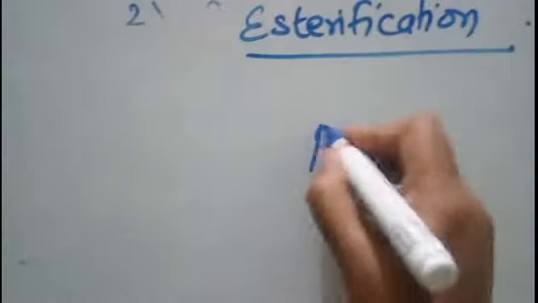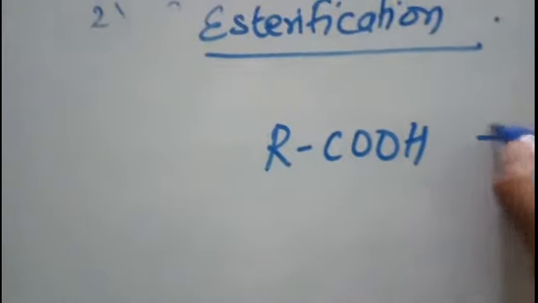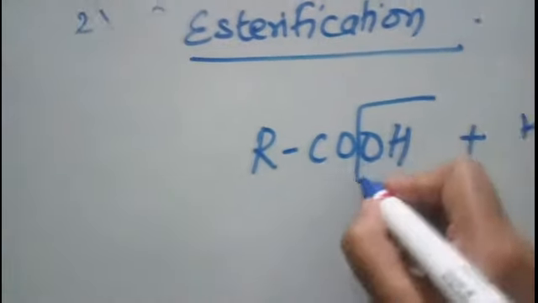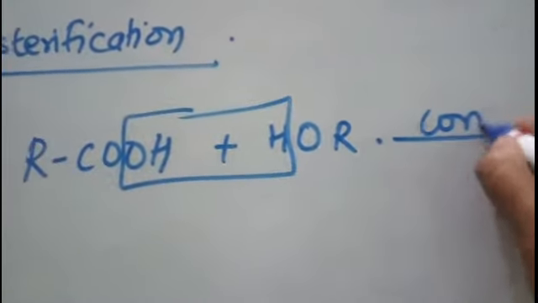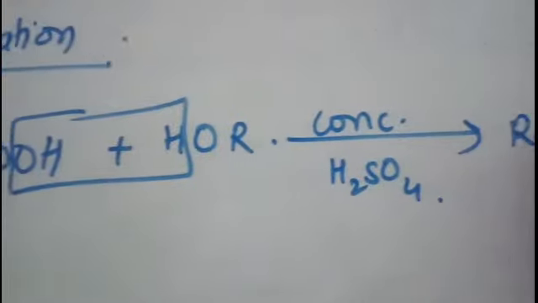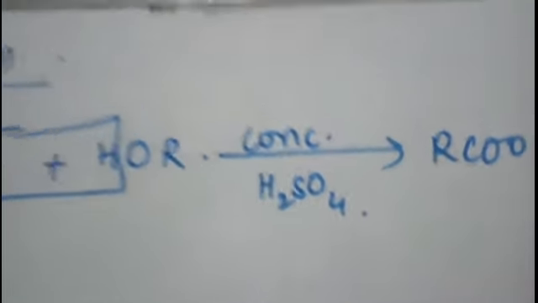Esterification. So I will take a general reaction, say RCOOH, carboxylic acid. When it reacts with alcohol, water is removed. In the presence of concentrated sulfuric acid, ester is formed, right?